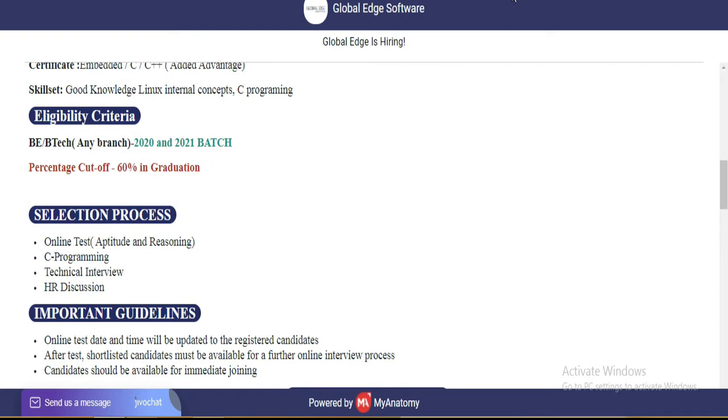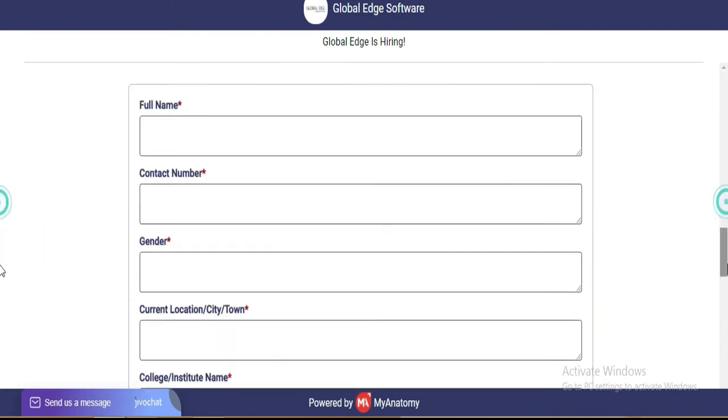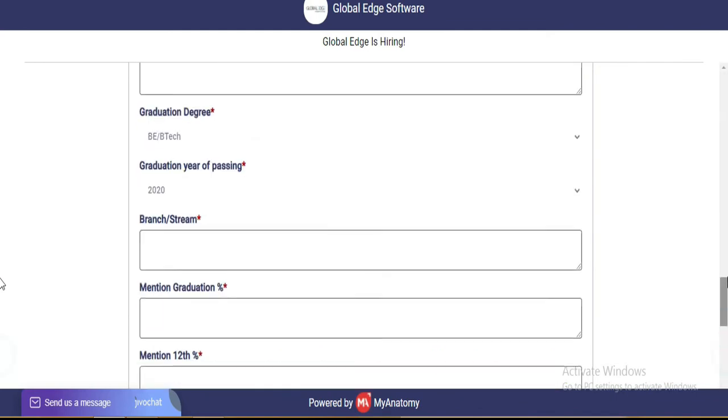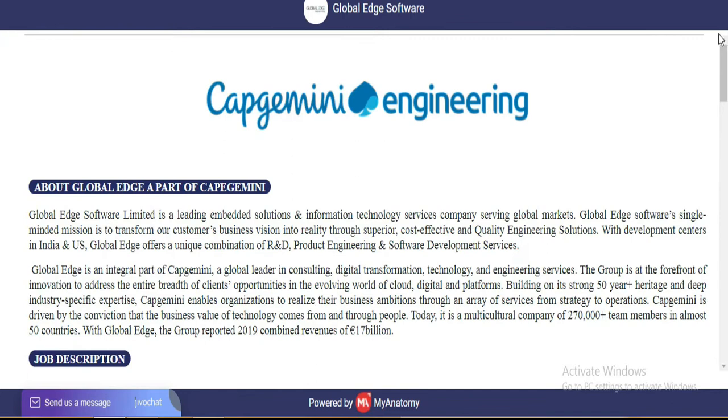How can you apply for this profile? I am giving the link in the description box. When you click this link, you come directly to this site. First verify your email address and fill in your personal details like your name, contact number and qualification details. After filling in all the details, click on the checkbox and click on the submit button. That's it. Now discussing the next vacancy, which is for BCA, BSc and diploma students.